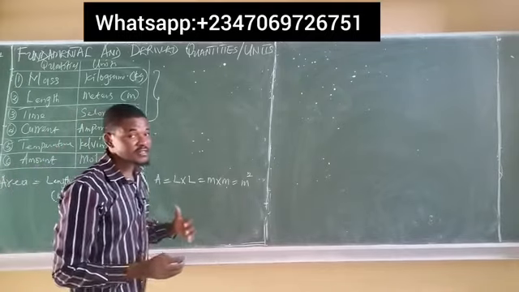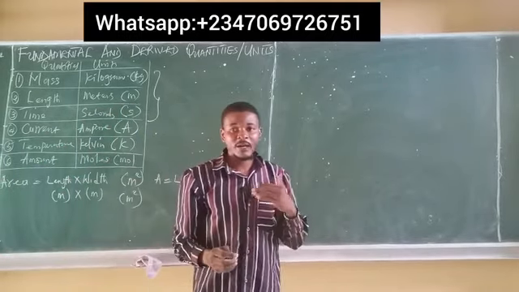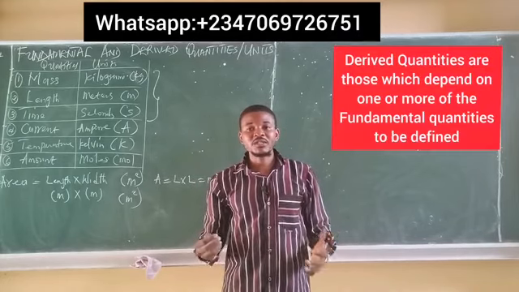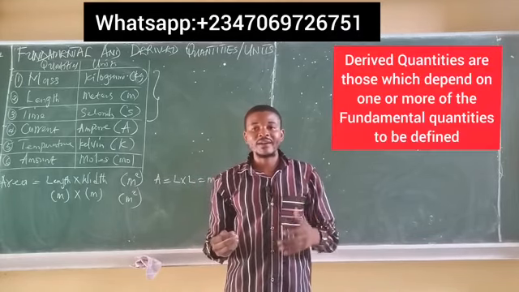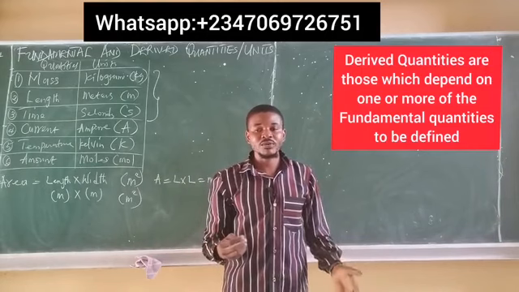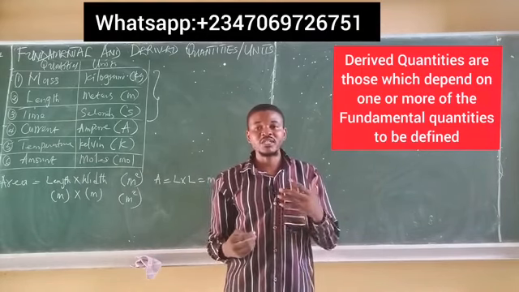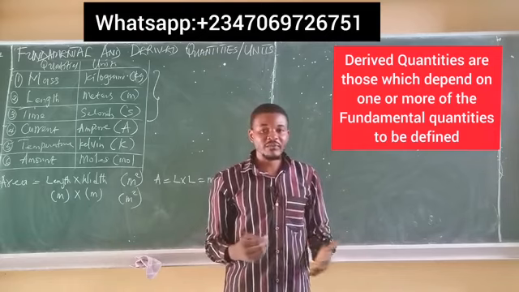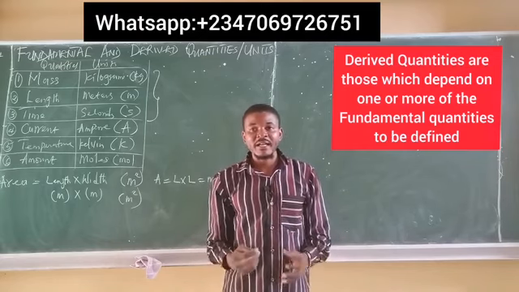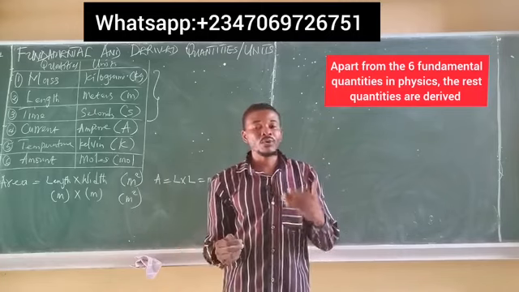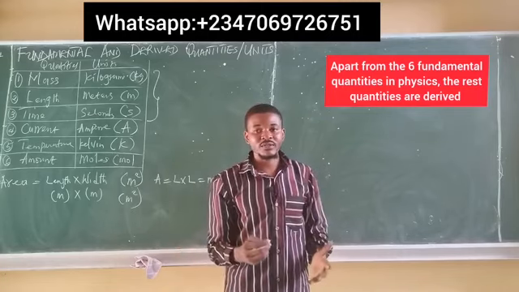Now, having said this, let's fall back to derived quantities now. What then are derived quantities? Derived quantities are those quantities which depend on two or more of the fundamental quantities to be defined. Now, apart from these six quantities which I've listed here, every other quantity in physics is a derived quantity.